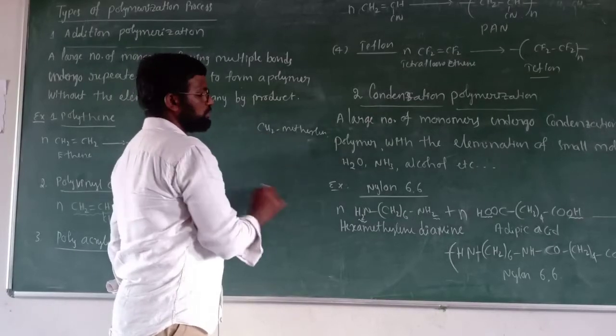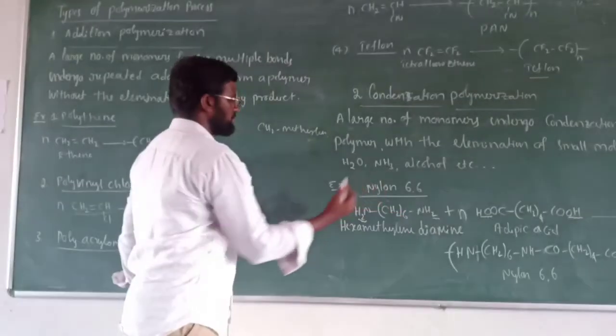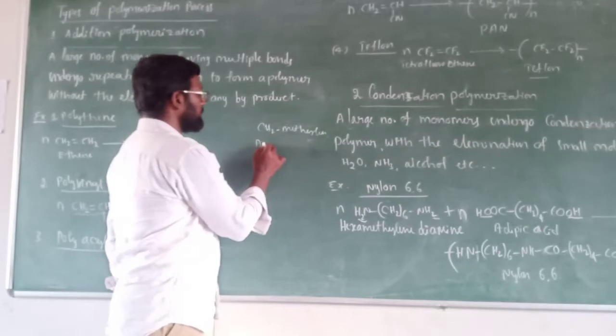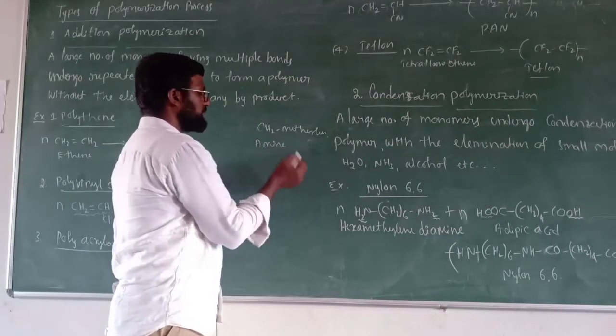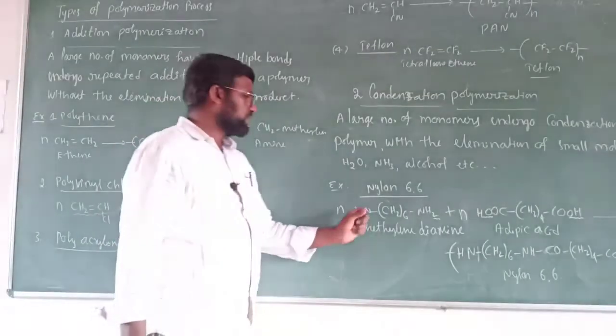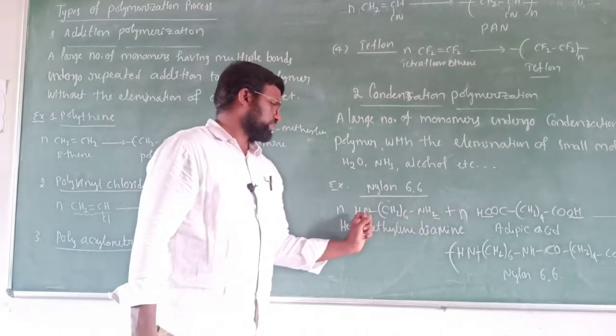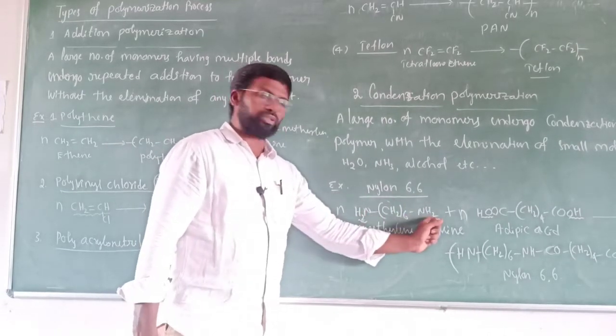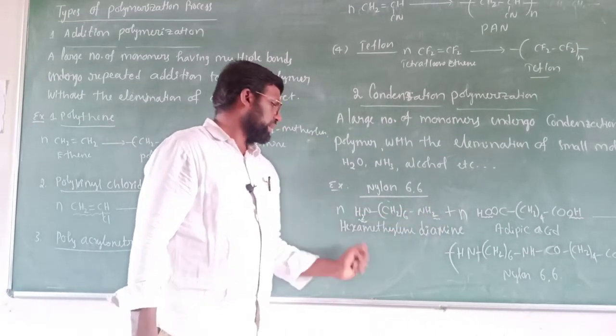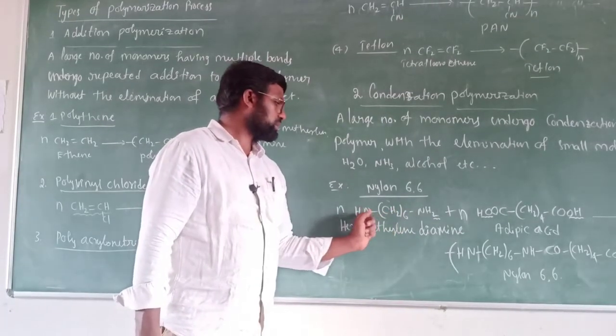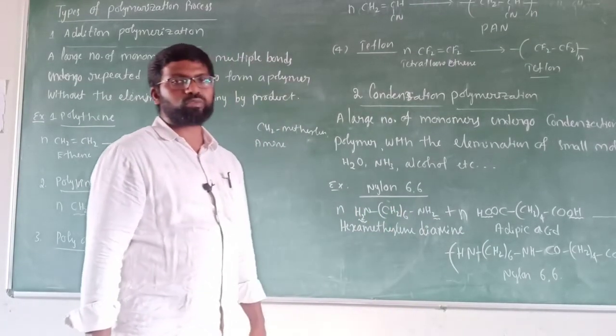There are 6 methylene groups, (CH2)6. And the NH2 group is called the amine group. Here 2 amino groups are there, one on this side and one here. So it is a diamine, hexamethylene diamine. So hexamethylene diamine is one monomer.